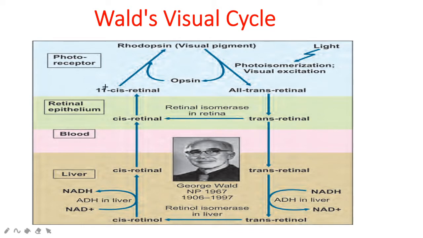Rhodopsin is a conjugated protein: it contains opsin plus 11-cis retinal. When 11-cis retinal combines with opsin, it gives rhodopsin. When light falls on this rhodopsin, photoisomerization or visual excitation takes place, so that rhodopsin will be converted into all-trans retinal plus opsin.